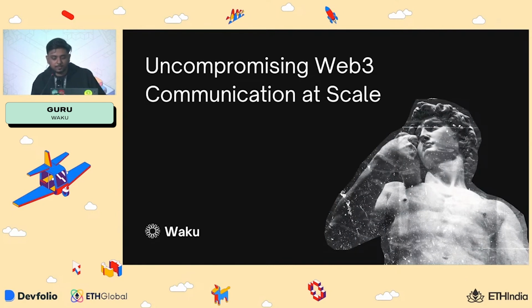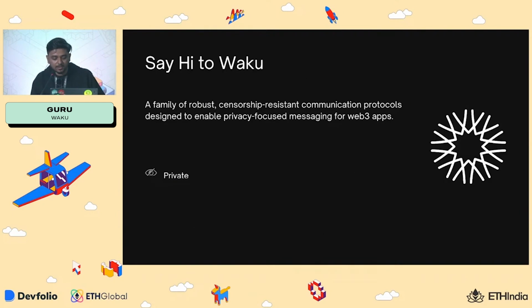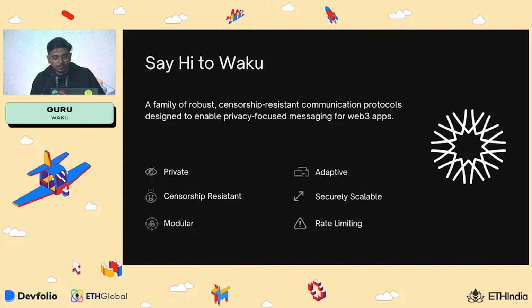In this workshop, we'll be looking at how Waku is uncompromising Web3 communications at scale. So, introducing Waku, it's a family of robust, censorship-resistant, and private communication protocols designed to enable privacy-first messaging applications. When I say messaging, it's not restricted to chat, but anything within the space which requires multiple parties to